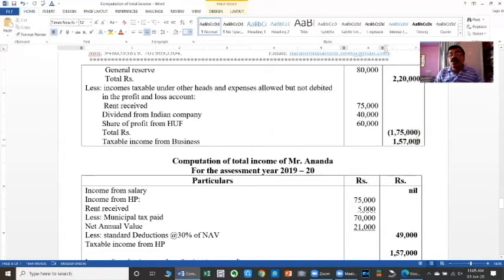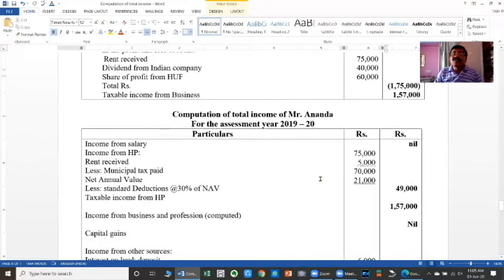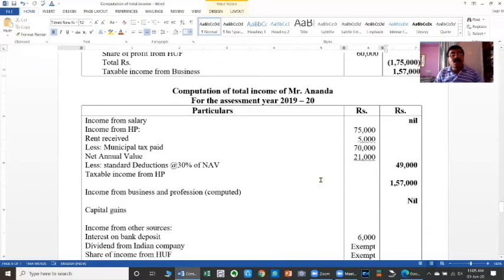After the computation of income from business, the second step, likely in this type of questions, is computation of the taxable income, that is gross total income and taxable income. First of all, as usual, we have to calculate the gross total income. Here, salary income is nil. Income from house property: rent received 75,000, less municipal tax paid, given on the P&L account debit side, 5,000.